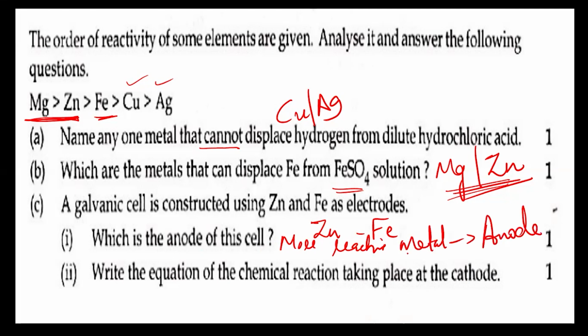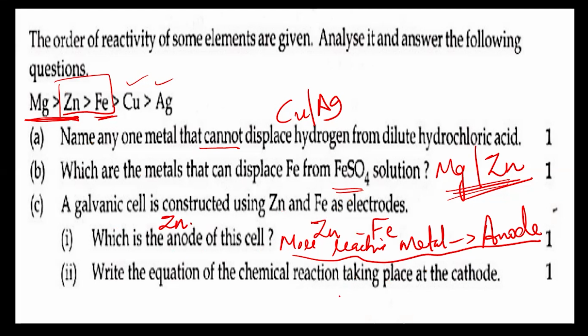That is the thing you have to memorize. In zinc and iron, which is more reactive? Zinc. So zinc is the anode of this cell.